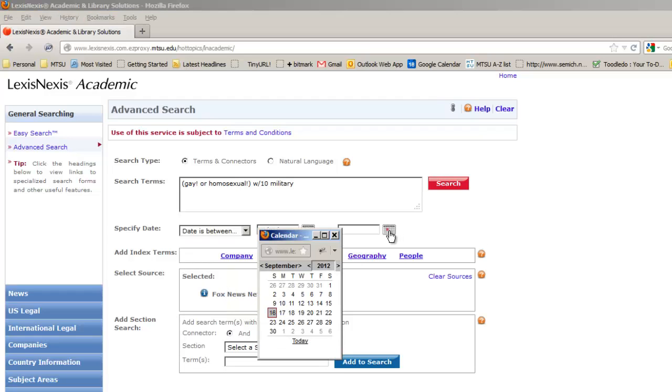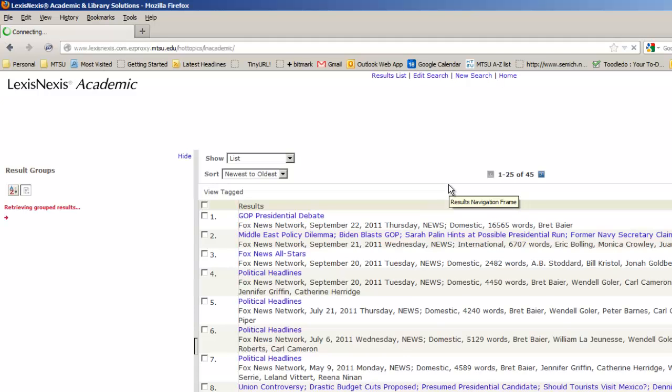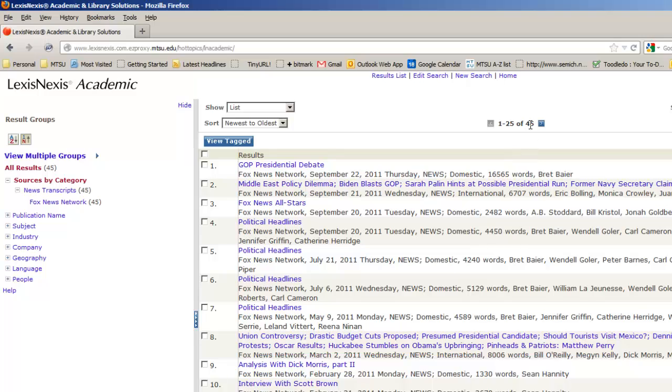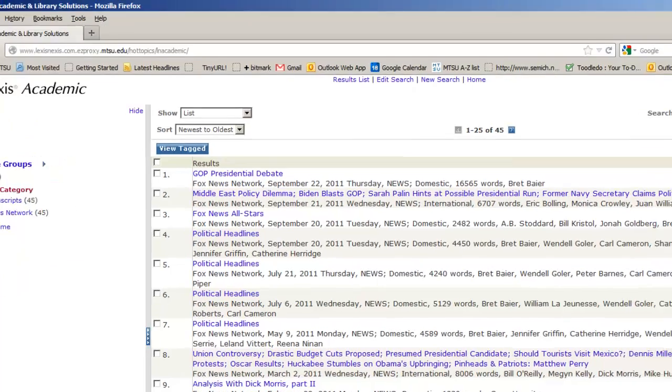In 2010, and then the repeal actually happened in September of 2011. So let's do the same thing. Let's set the year 2011. The month is already September. Let's set it to the end of September, the 30th. All right, I think that's everything. Let's go ahead and click search. Lexis is going to chew on that for a minute or two, and it looks like it found 45 stories. Now all we need to do is download these so we can analyze them.